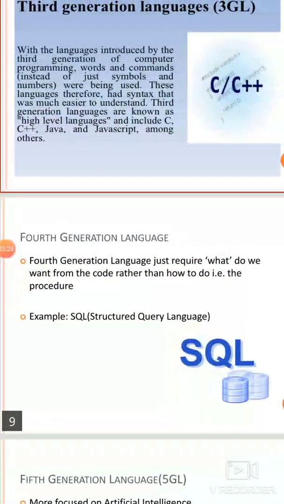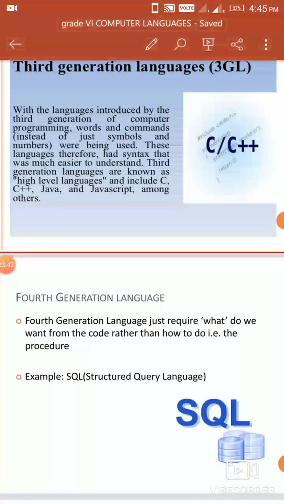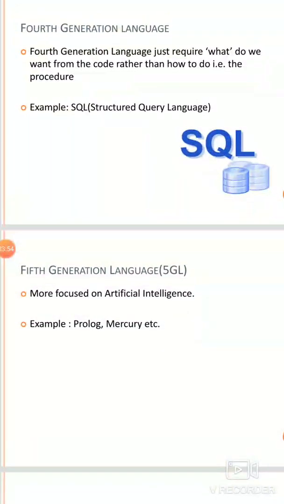Next is the fourth generation language. Fourth generation languages just require what to do, that is, what we want from the code rather than how to do it. Here we don't require the procedure of how to code. The main thing in the fourth generation language is what we want from the code. For example, SQL. Next is the fifth generation language. This is the most advanced generation of language, which is mainly focused on artificial intelligence, that is, AI implementation. Examples are Prolog, Mercury, etc.